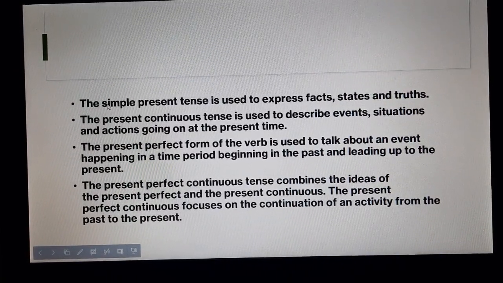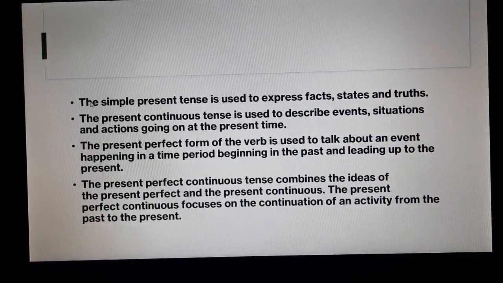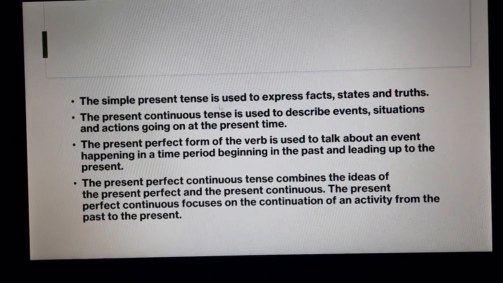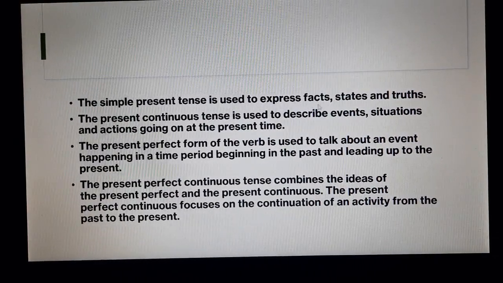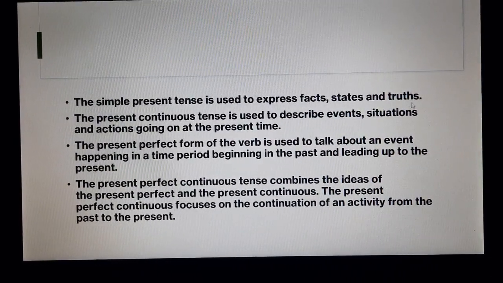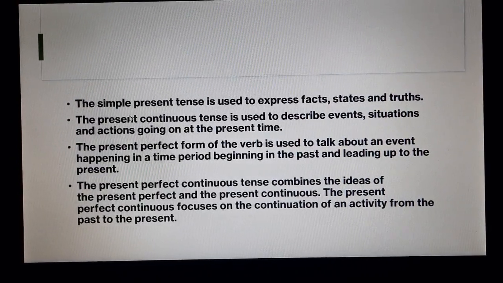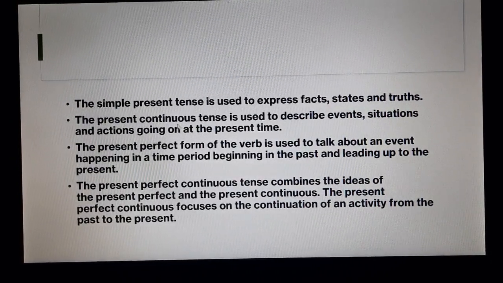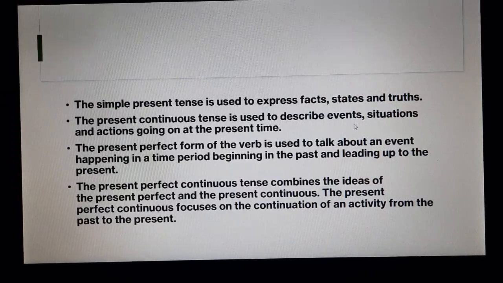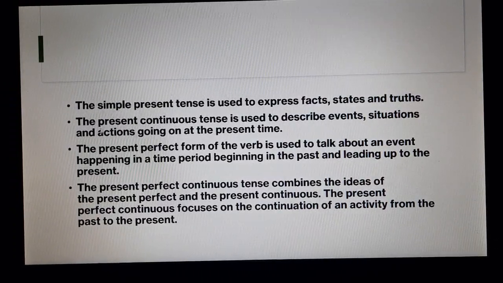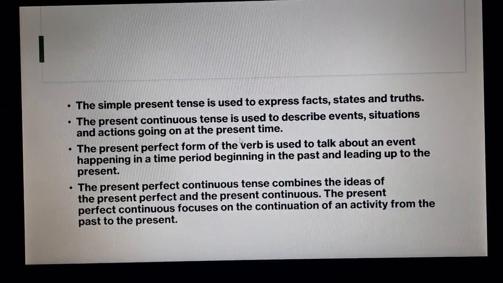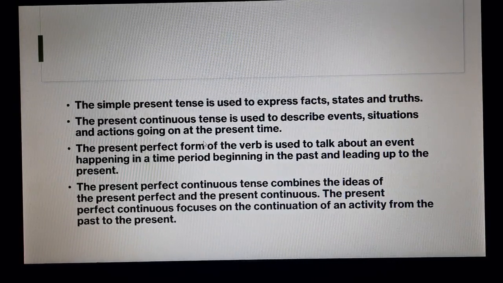So, children, these are some important facts. The simple present tense is used to express the facts, states, and truths. The present continuous tense is used to describe events, situations, and actions going on at the present time.